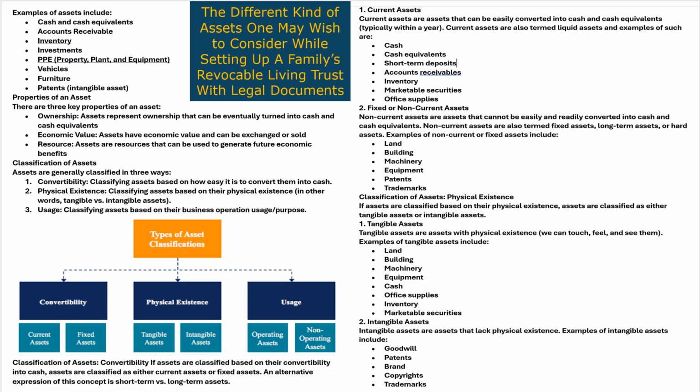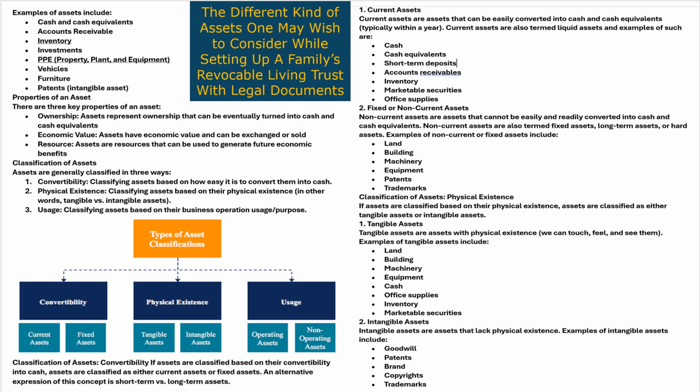Now here are the different kinds of assets that one may wish to consider while setting up a family revocable living trust with legal documents. Look at the different kinds of assets, examples of the different kinds of assets. See the cash equivalents, accounts receivable. This is for a person that's got something outside. This is all the different kinds of assets. Properties, all different kinds of assets. So, classification of the different kinds of assets.